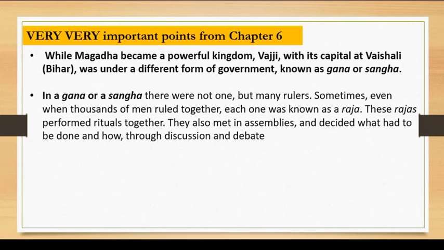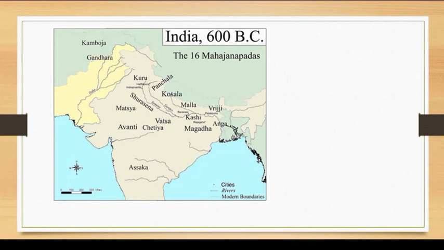Now let me show you the map. So here is the map of 16 Mahajanpadas. Although all 16 are not mentioned, you can see some of the important ones mentioned, like Magadha is here, Vriji is there, Anga is there, then Vatsa is there, Kuru is there. So these kinds of things are mentioned on this particular map.